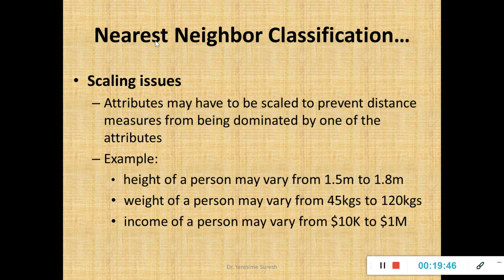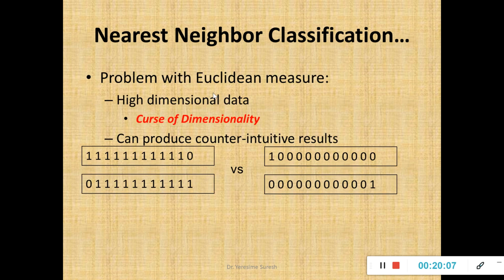So this is the problem with respect to your nearest neighbor classification. That is, attributes may have to be scaled to prevent distance measures from being dominated by one of the attributes. So when it's a range of values, it's a problem with respect to your nearest neighbor classification. Hence I go for scaling the given attribute value pairs. The next one is the curse of dimensionality.